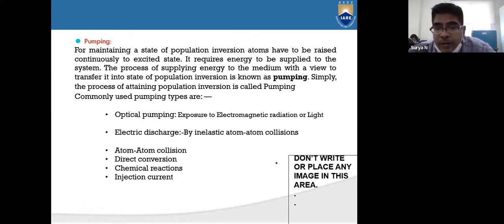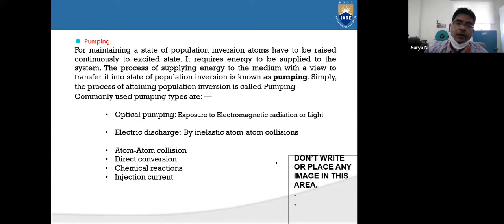For maintaining a state of population inversion, atoms have to be raised continuously to the excited states. That means it requires energy to be supplied to the system. The process of supplying energy to the medium with a view to transfer it to a state of population inversion is known as pumping. Pumping is of five types: optical pumping, electrical discharge, atom-atom collision, direct conversion, chemical reactions, and injection current. These are the different ways we can achieve population inversion at the metastable state.